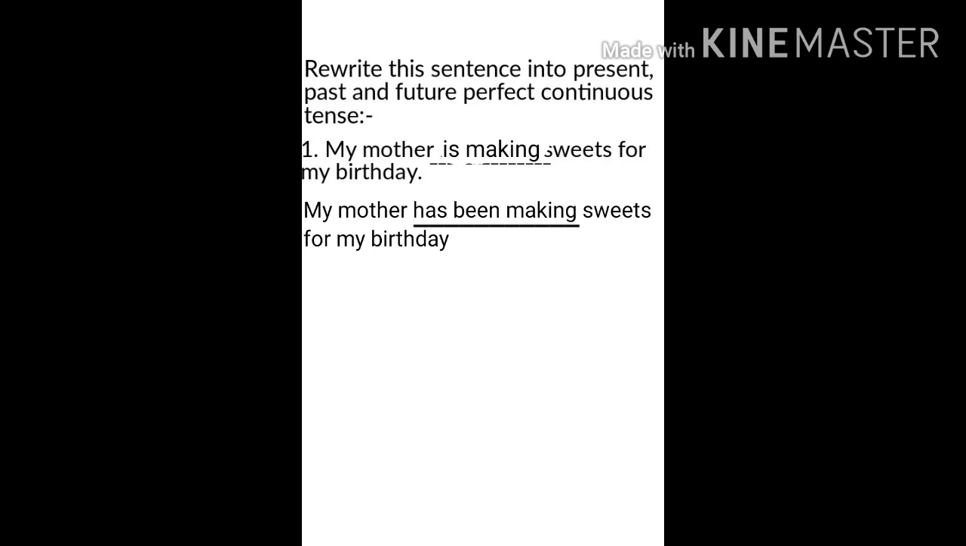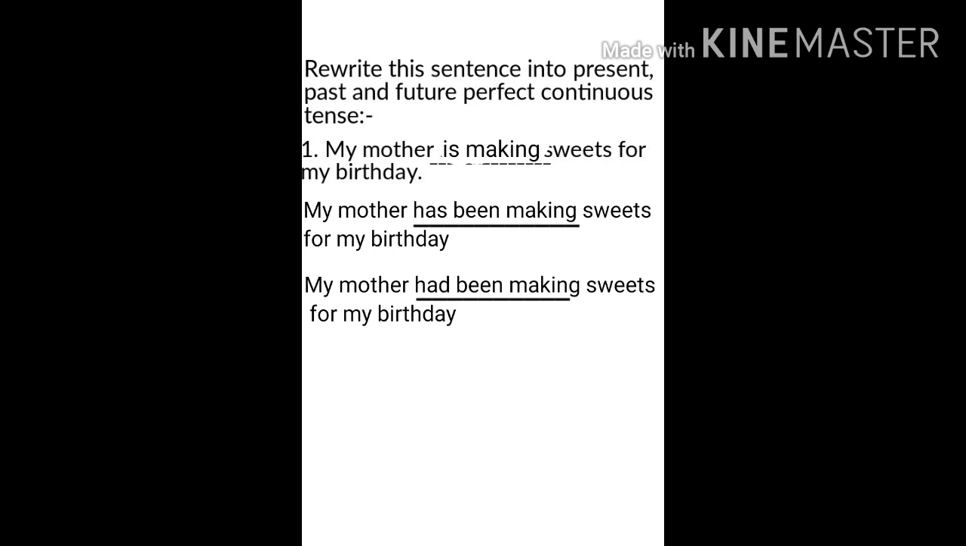Okay children, now we have to change the same sentence into past perfect continuous tense. What is the rule to form past perfect continuous tense? Yes, to add had been plus ing form of the given verb. In past perfect continuous tense, we need not bother about whether the subject is singular or plural. Just add had been plus ing form of the given verb. So the answer will be my mother had been making sweets for my birthday.